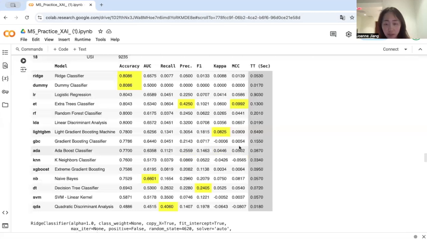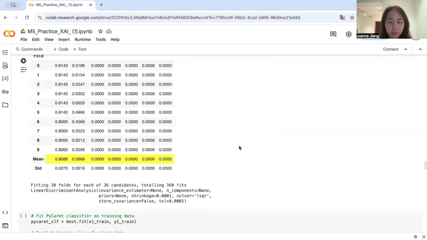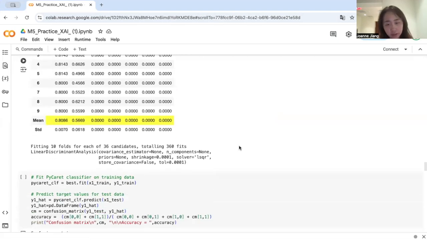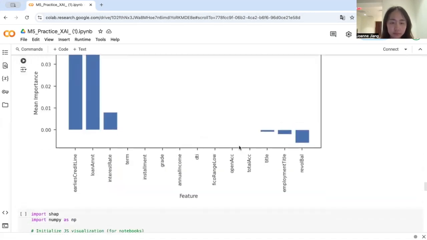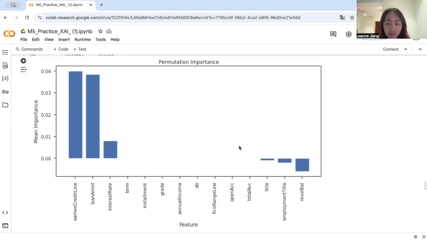After the comparisons, LDA emerged as the best performing model, demonstrating strong generalization capabilities on both training and test sets. The model interpretation is the central focus of this analysis, to explore how different features influence the model's predictions. First, the permutation importance analysis highlights that the earliest credit line and the loan amount are the most critical features influencing default risk. Borrowers with a longer credit history and smaller loan amounts tend to have lower default probabilities.